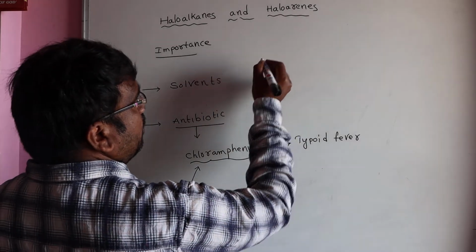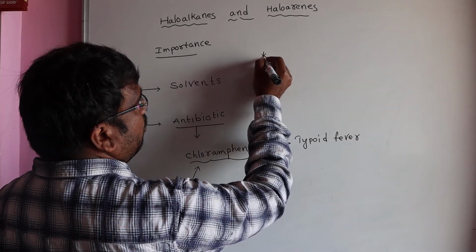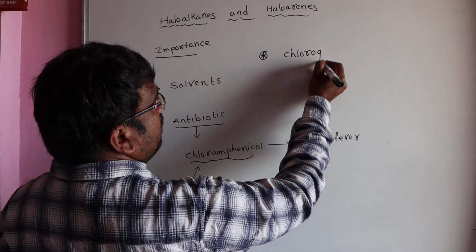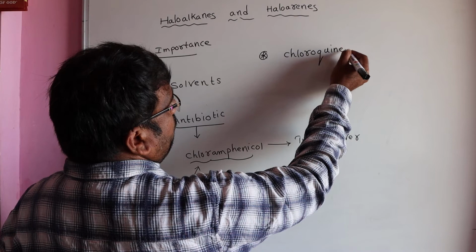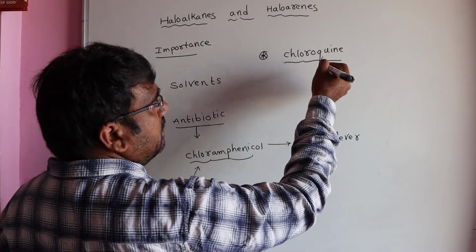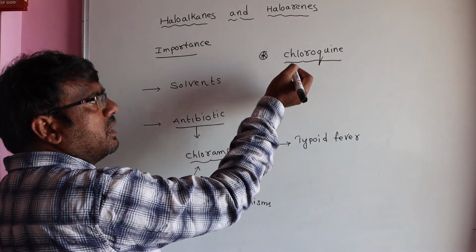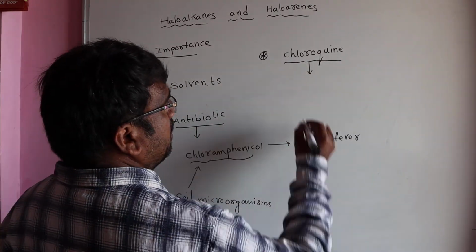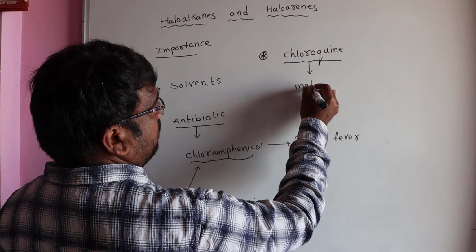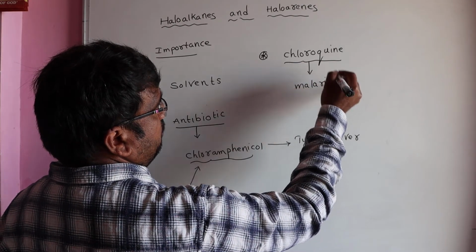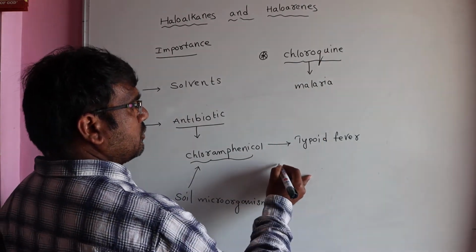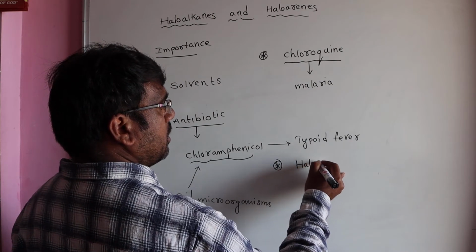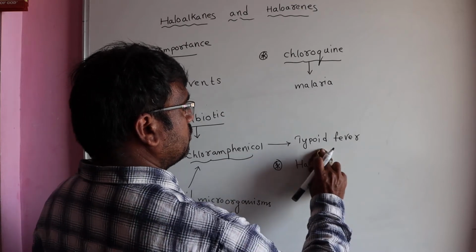One more compound is chloroquine. Chloroquine is a medicine containing chlorine, and it is used in the treatment of malaria fever. Next, one more compound is halothane.